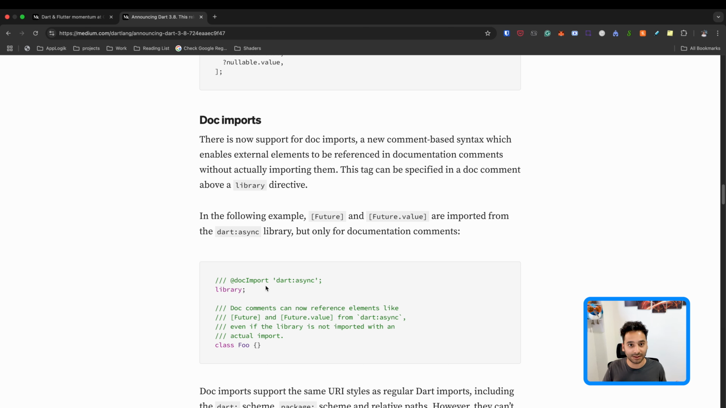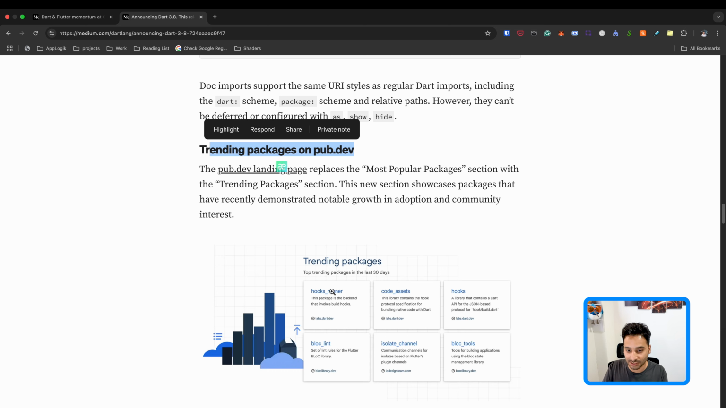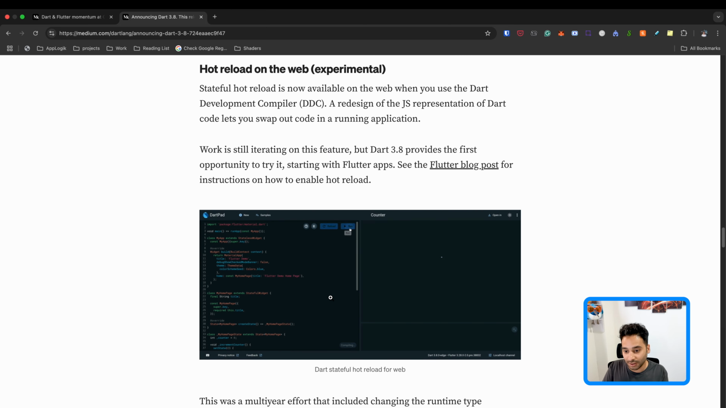And the point is that it actually imports the code into the file, so it is not efficient. And with the new change, you can just import it like this. So it is inside a Dart comment with 3 slashes, and followed by an @docImport and your import path. So this way it just imports it for the documentation usage. It is not going to actually import it in the real world. And yeah, the other one is the training packages.